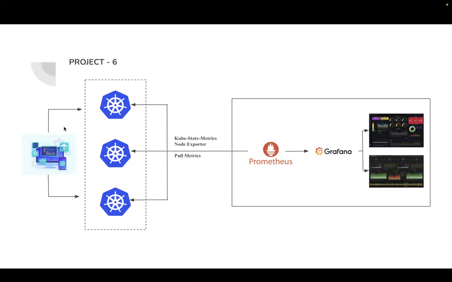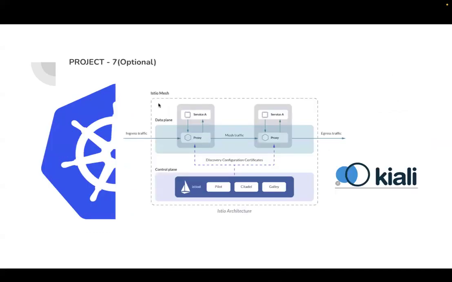I am planning to add one more thing to this project: sending notifications. When you deploy this application to the Kubernetes cluster, if the application is down, you should get a notification through your email or your Slack channel, so that you will know the application is down in the Kubernetes cluster. I'm planning to add this with Alertmanager, but as of now, this is project number 6. This is an optional project, and the project number 7 which I mentioned is also an optional project.